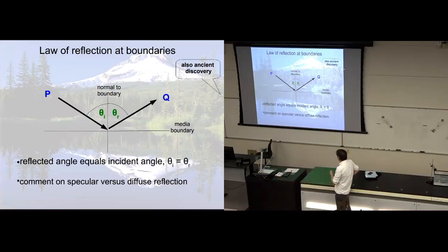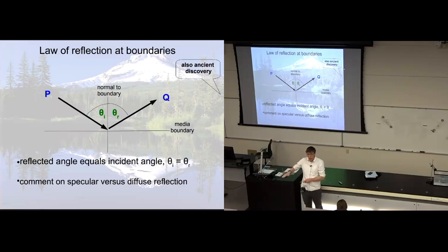I should say that just like the law of propagation, where there are exceptions when the material is not uniform, there are exceptions to the law of reflection when the boundary is not smooth and uniform, maybe when it's rough and irregular.